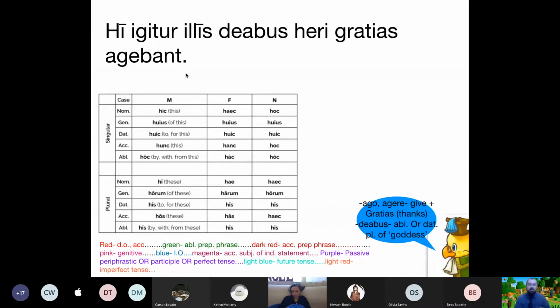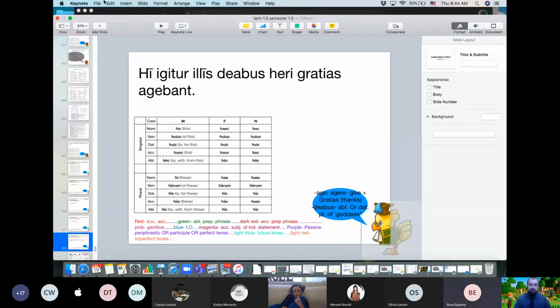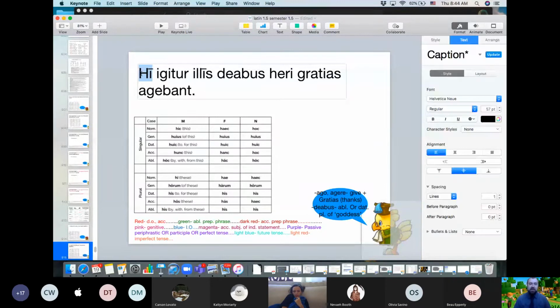Does anybody want to share their translation? Because hi certainly might have thrown people off. My translation was, those goddesses, therefore, was leading these Greeks yesterday. That's a really good effort, because those goddesses is correct for illis deabus, but that won't be the subject, and I'll try to explain why, but that's really close. Hi is the subject. It's just like H-I. I know it almost sounds like I'm not even saying anything, but we would say it like hee, not high, actually. This would be high right here.